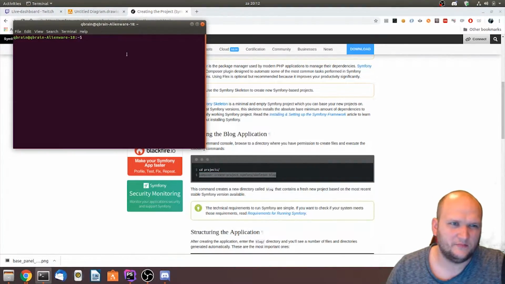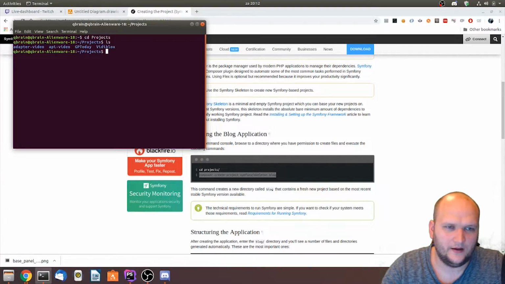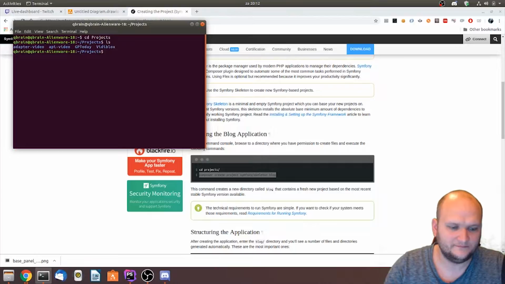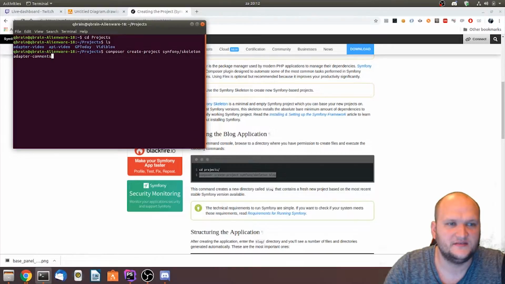I hope I installed Composer, but I'm not really sure yet. cd projects, ls. All right, yeah, okay. So let's create a project, and let's call this the comments adapter.